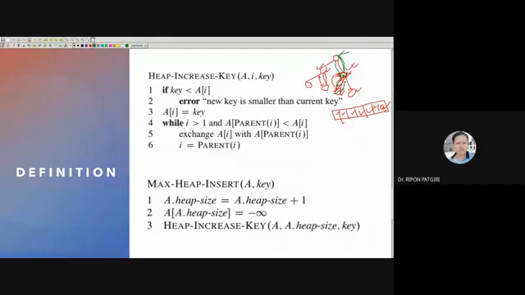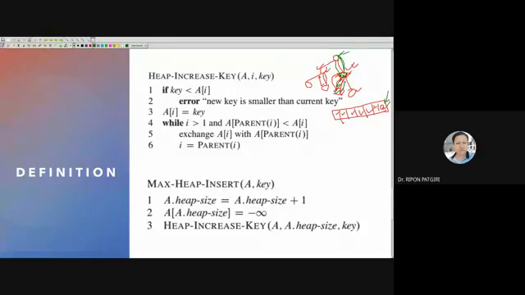That is increase key. Now how are you going to insert? Insert here at the right side. Right side means the last one. Am I clear?